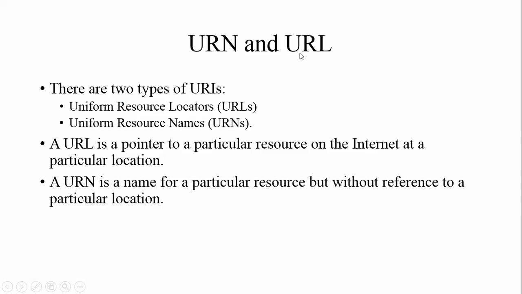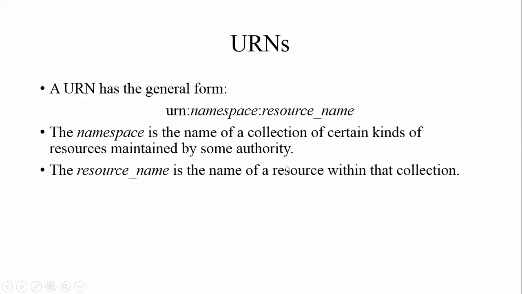Next one is the URN and URL. Okay, URN and URL are a part of URI also. URI is not that much upgraded, but URL is an upgraded version of URI. URL is a pointer to a particular resource on the internet at a particular location. It shows the location. URN is the name of a particular resource, but without referring to the particular location. It just gives the name without location, and URL gives the name and the location in a particular way.